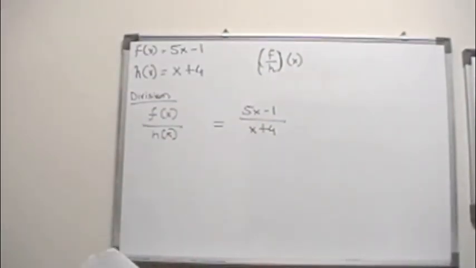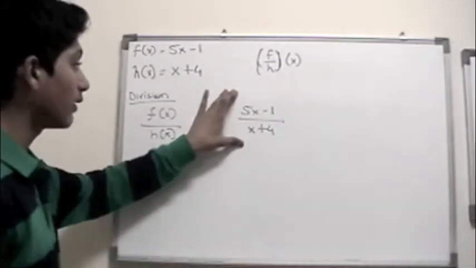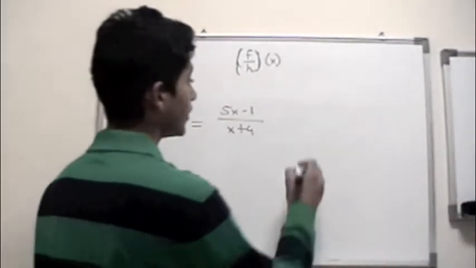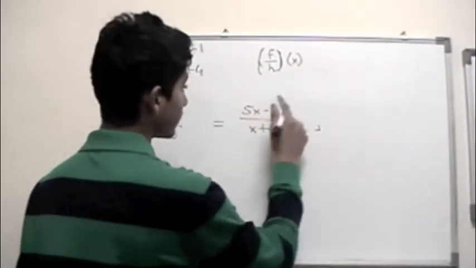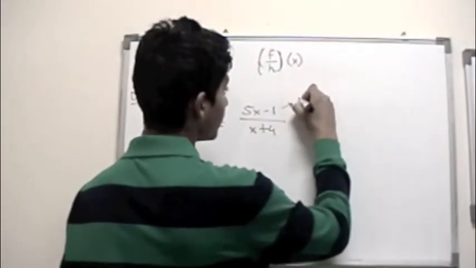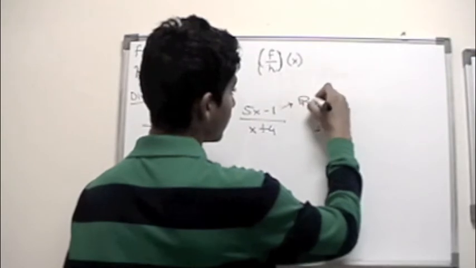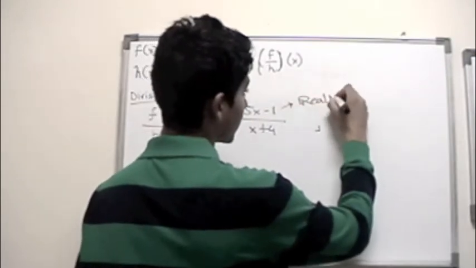When you see a term like this, you need to find its domain. On the top, you can plug in any value of x, so it's all real numbers.